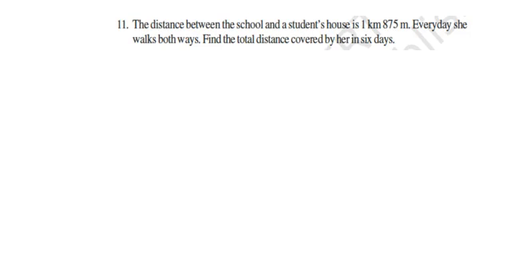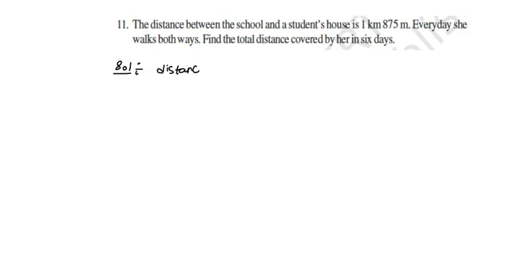So here the distance between school and the house is 1 kilometer 875 meters. Both directions means we have to multiply 2 times. Right, now solution.